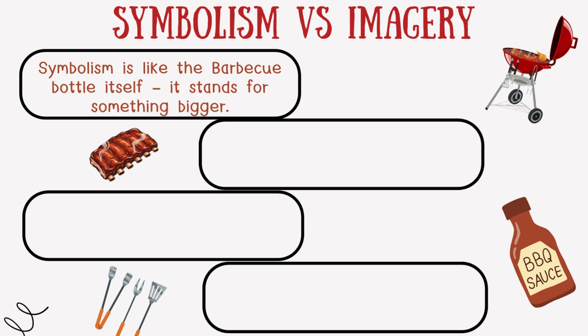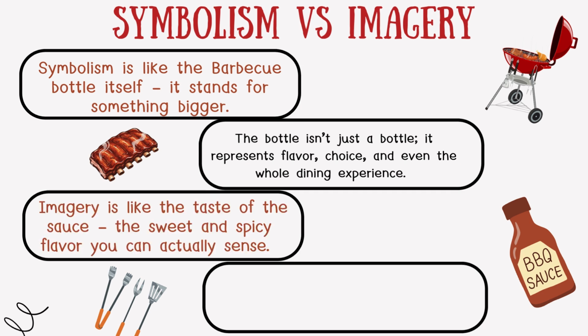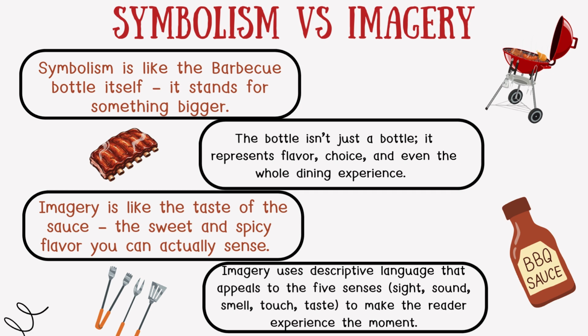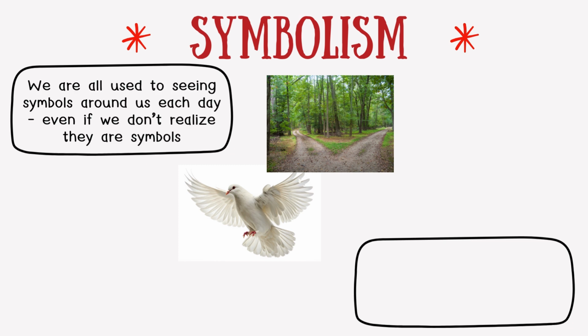It stands for something bigger. The bottle isn't just a bottle, it represents flavor, choice, and even the whole dining experience. Imagery is like the taste of the sauce, the sweet and spicy flavor you can actually sense. Imagery uses descriptive language that appeals to the five senses: sight, sound, smell, touch, taste to make the reader experience the moment.